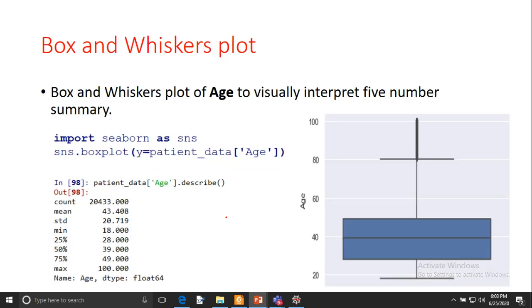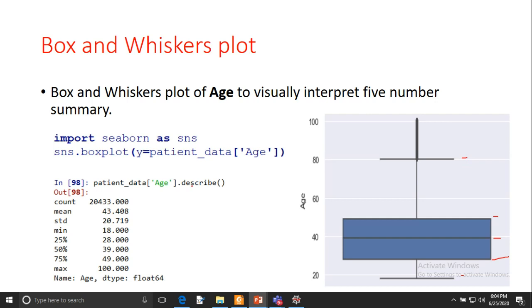Now box and whisker plots. If you want to draw the five-point summary of the data, you can plot the box and whisker plot. Actually, in this plot, there are five horizontal lines: this one, this one, this one, this one, and this one. The lowest horizontal line and the upper horizontal line are the minimum and maximum values.